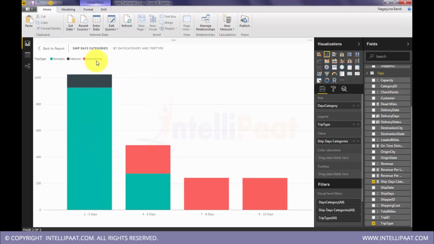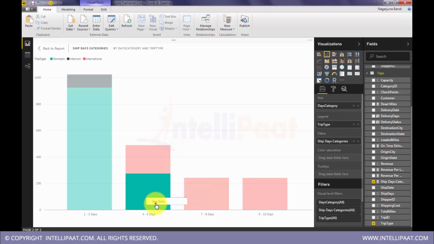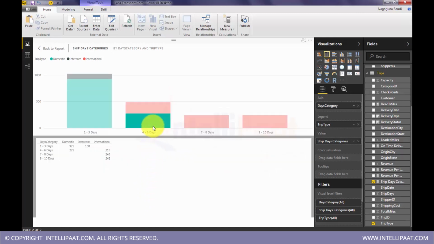See, all our international deliveries are ranging between 7 to 10. Yes, that is correct, right? So they'll take more days. Yeah, so the data is correct. But there are some international deliveries which are falling in the 4 to 6 days bucket also, which are on par with domestic deliveries. Means what? These domestic deliveries are taking a lot of time. This bucket needs to be specially analyzed because it's taking more time.